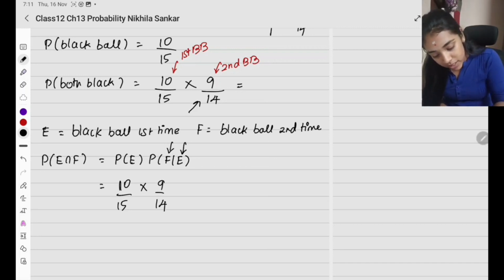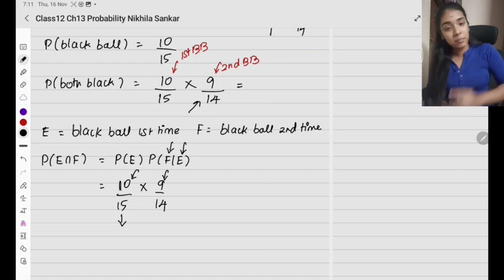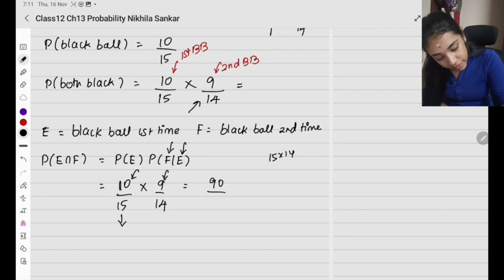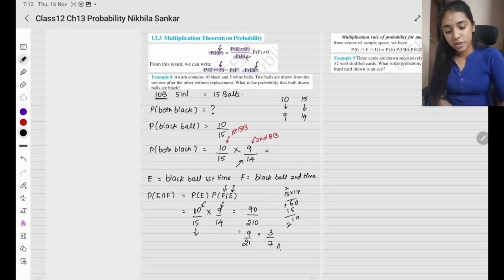9 by 14. The total number of balls became 14, and the total number of black balls became 9 from 10, because one ball has been taken without replacement; it wasn't put back in the box. So this is going to be your answer, 90 divided by 15 into 14. Simplifying, this is going to be 9 divided by 21, which gives 3 divided by 7. So this is going to be my answer.